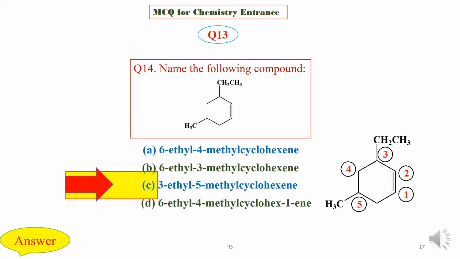Here the numbering starts in this way from the sp2 carbon atom, with 1 ethyl group at carbon number 3 and 1 methyl group at carbon number 5. So the name is 3-ethyl 5-methyl cyclohexene.